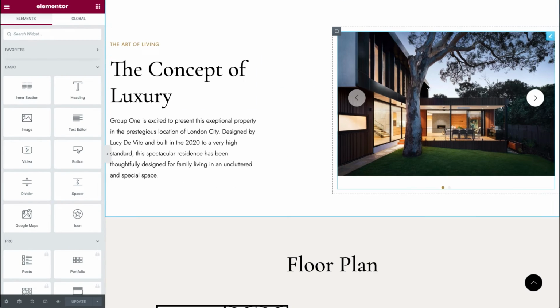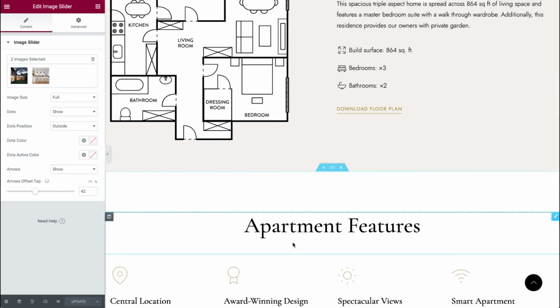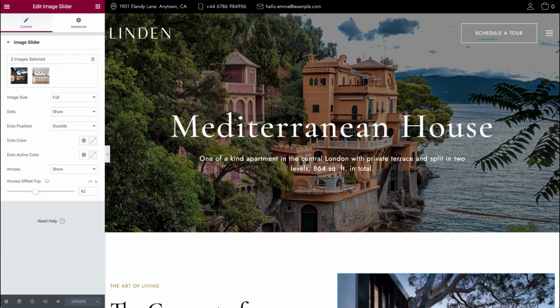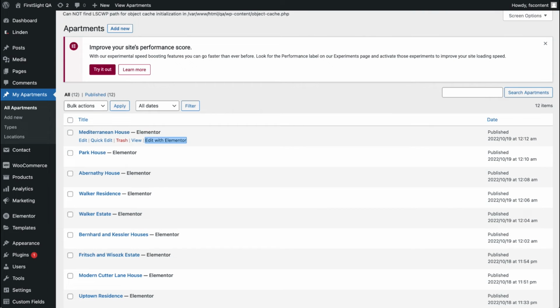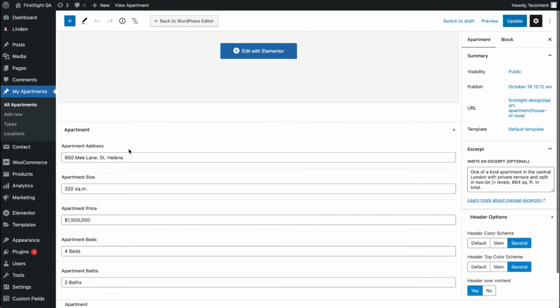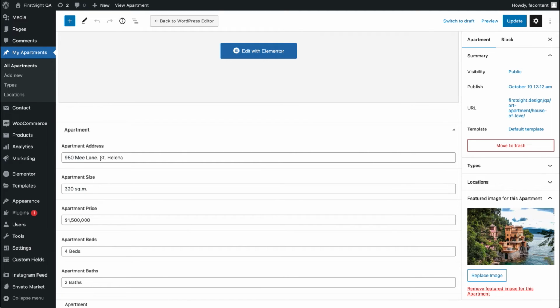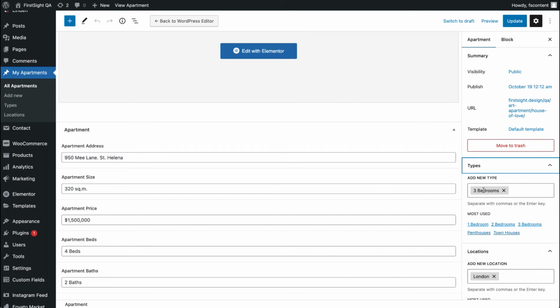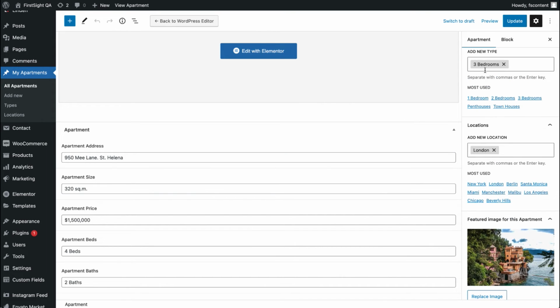You'll see here, yeah, you can edit all this information for each apartment, but on top of the page you have this top block that is edited in the WordPress editor. So to do that, simply click on edit and you'll open the page in the default WordPress editor, and you'll be able to set up here this information: apartment address, apartment size, price, beds, bath, featured image, locations. You can add a new location and a type of the apartment. In our case, it's a 3-bedroom apartment.